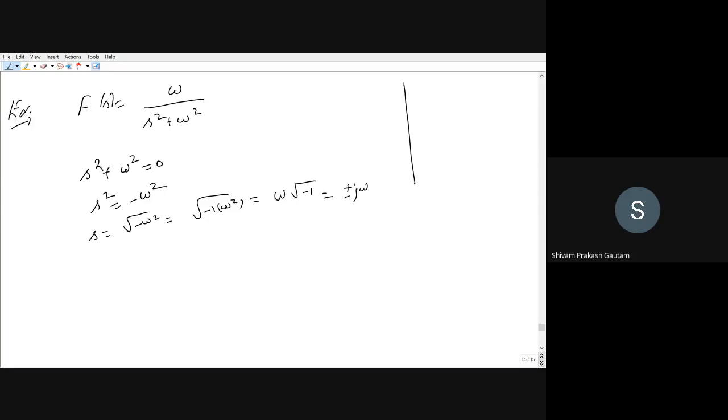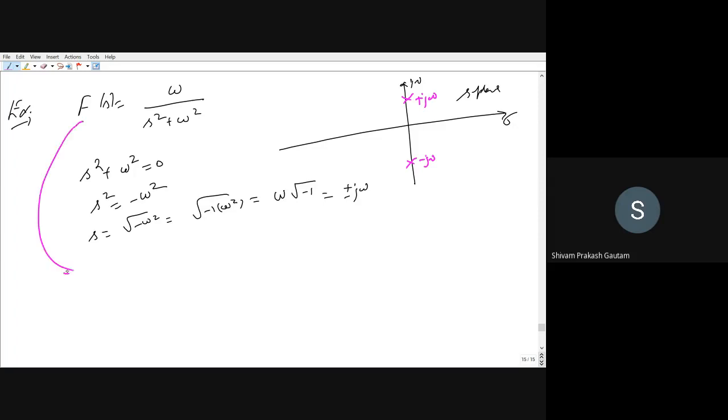This is our s plane. This is our real axis. This is our imaginary axis. And where are the poles lying here? Two poles are there on the imaginary axis. One pole is at plus j omega, and one pole is at minus j omega. So in this condition also we cannot apply the final value theorem.